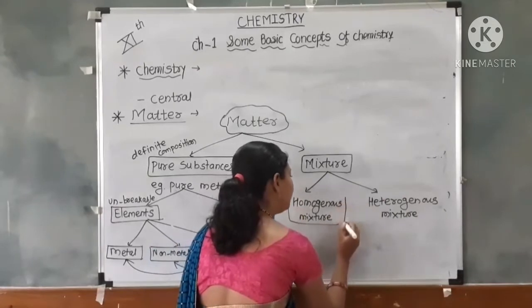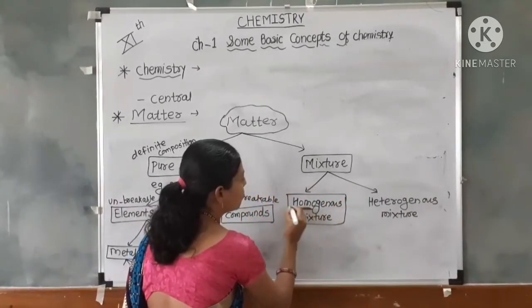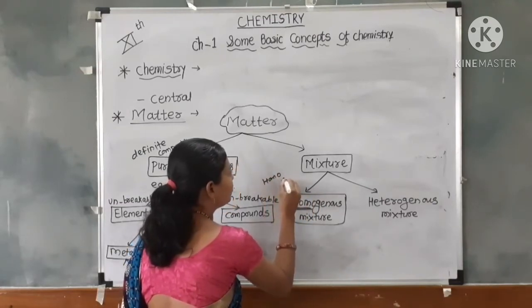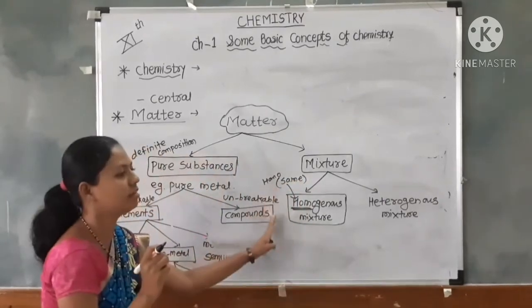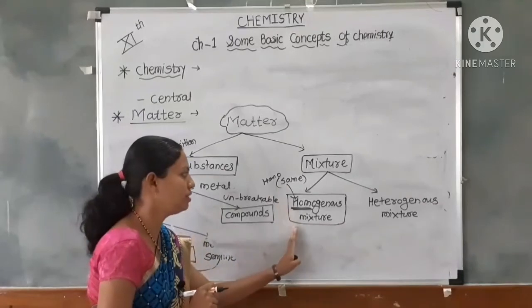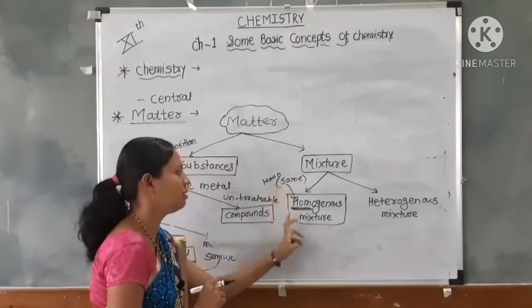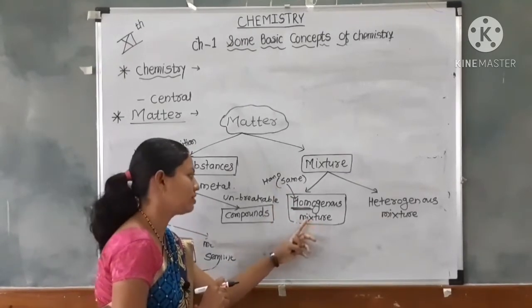See here, the definition is inside this word: homo. Homo means same. Substances having the same chemical composition are called a homogeneous mixture.